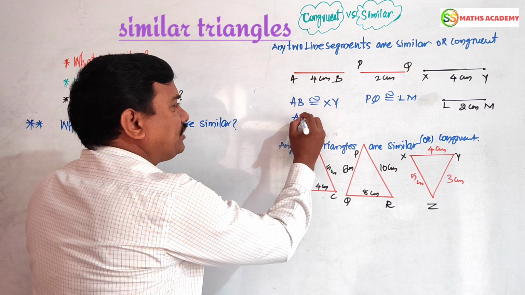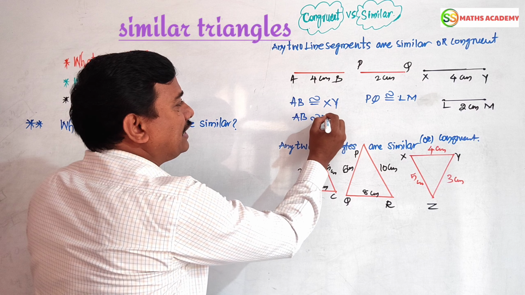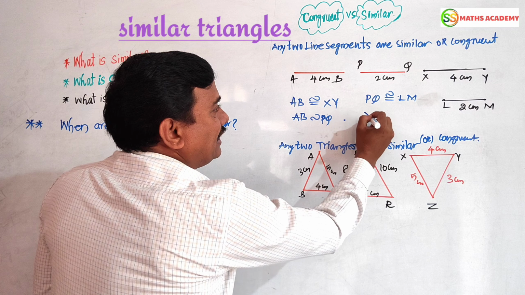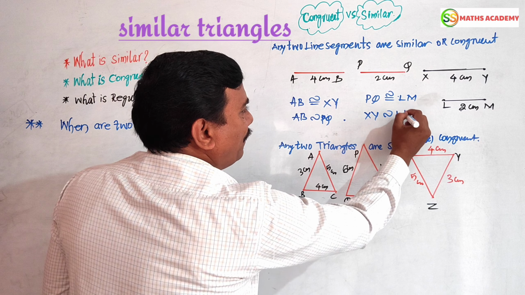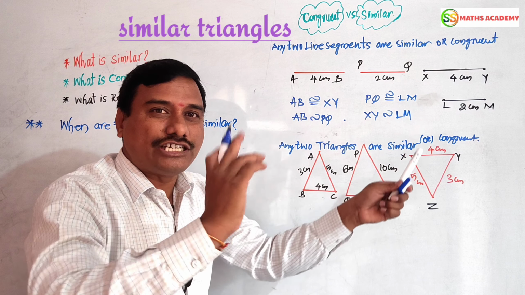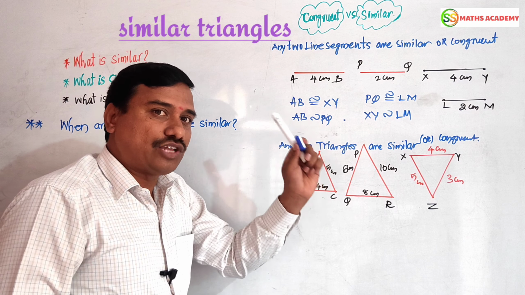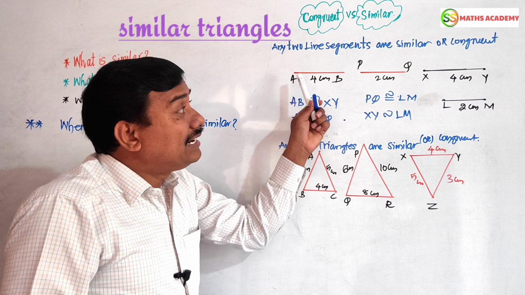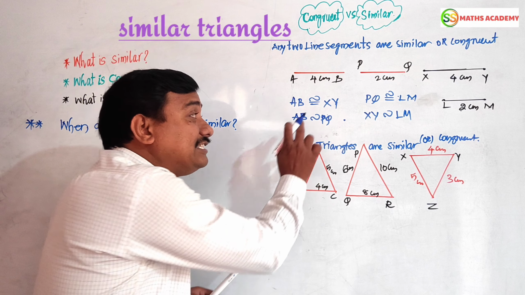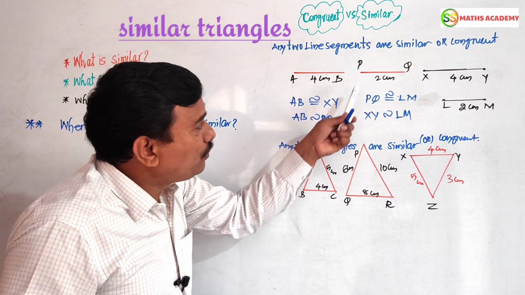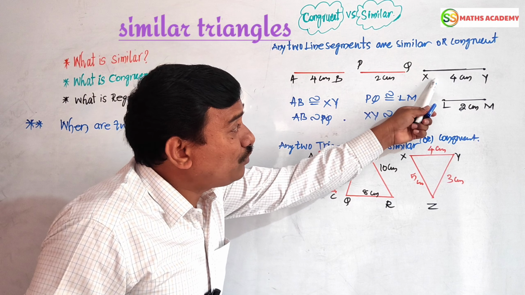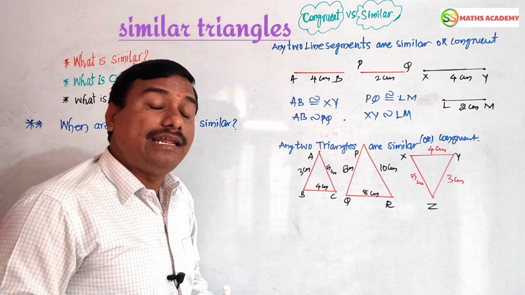That's it. Yes, AB is similar to PQ, right? And XY is similar to LM. Here AB is congruent to XY, it is clear because 4 cm, 4 cm. Same shape, same size. But AB is not congruent to PQ because it is similar. This is the notation of similarity. In the same way PQ is congruent to LM, but XY is similar to LM only.